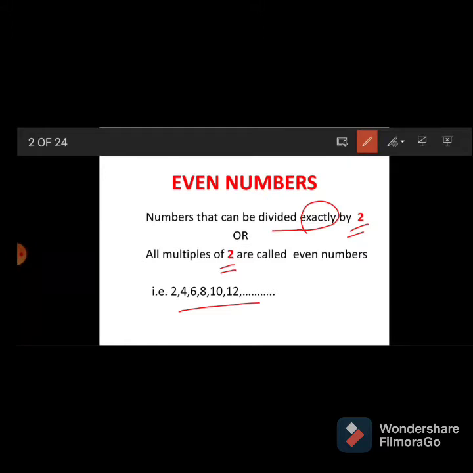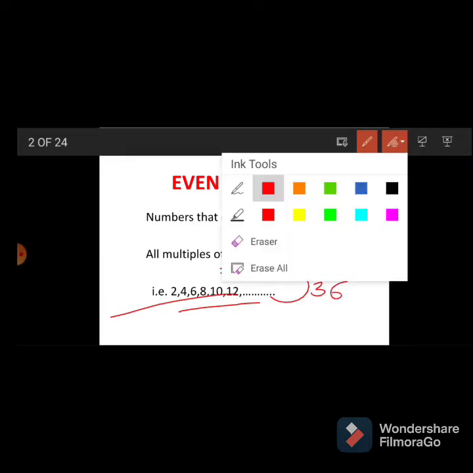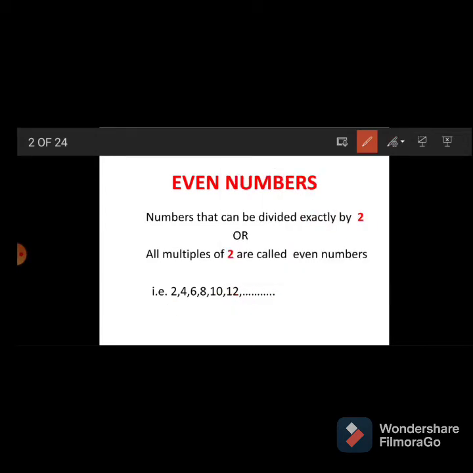Suppose the given number is 36, then 36 divided by 2, solve it. 2 ones are 2, 3 minus 2 is 1, 6, and 2 eights are 16, 16 minus 16, answer is 0, means remainder is 0.